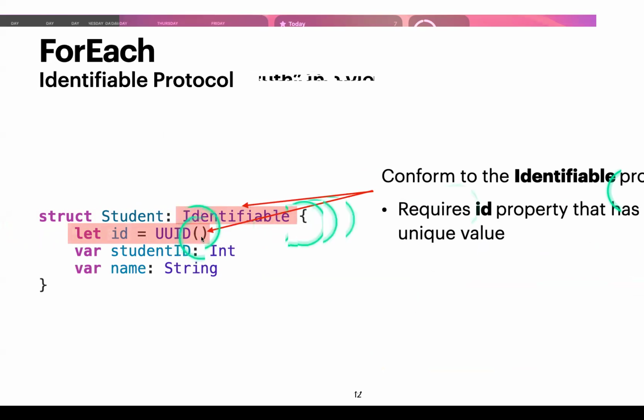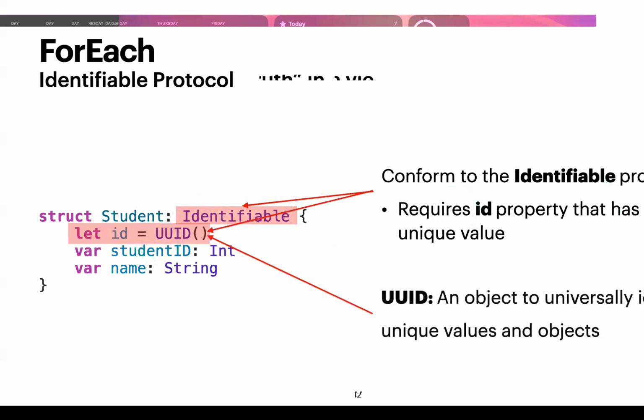So one of the requirements for a data type to be identifiable is this ID property. So you need to set it to some unique value. In this case, I'm using the UUID data type, and that's just an object to universally identify unique values in objects that's built into Swift. So now what I've done is I successfully conformed the student data type, or the struct, to identifiable.